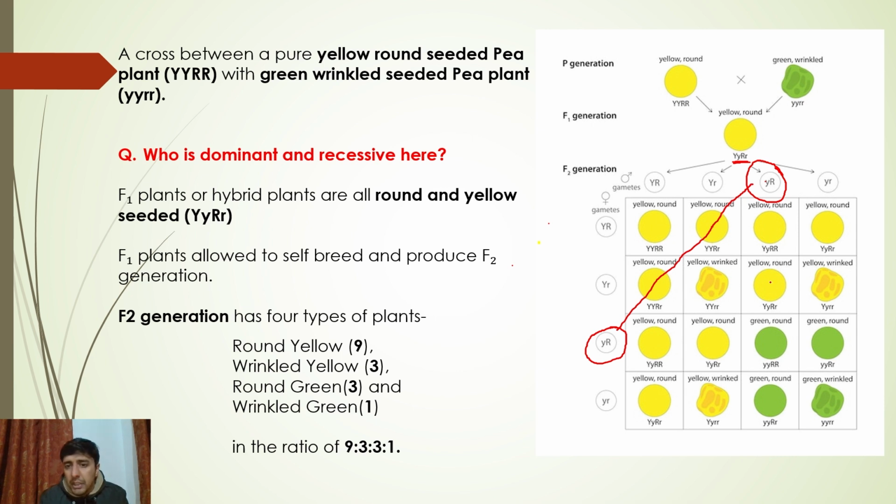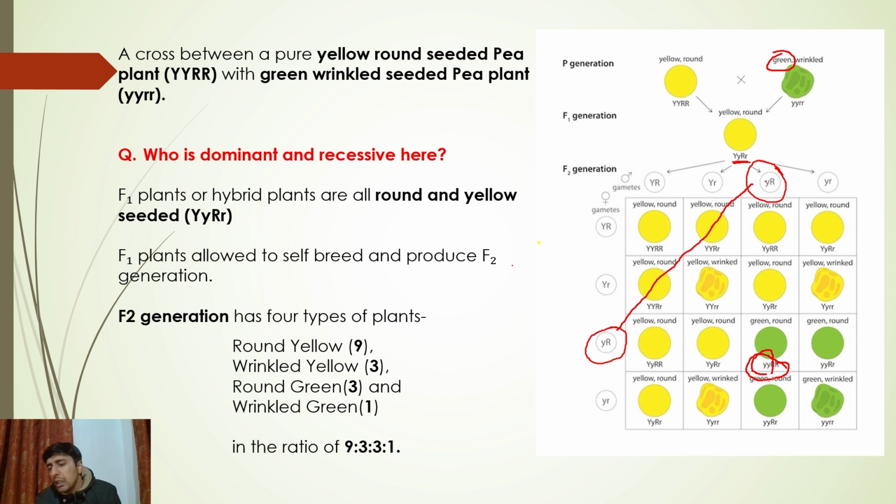What will be formed here? Small y and capital R. So this will not be yellow. Remember, this will be green. Why? Listen to my words very carefully, sir. Because the green pea color is recessive in nature, it will always express itself when it has what? Homozygous recessive condition, meaning small y, small y.